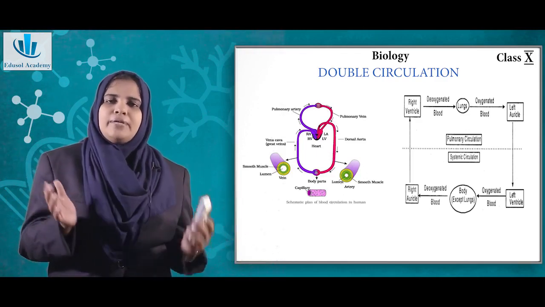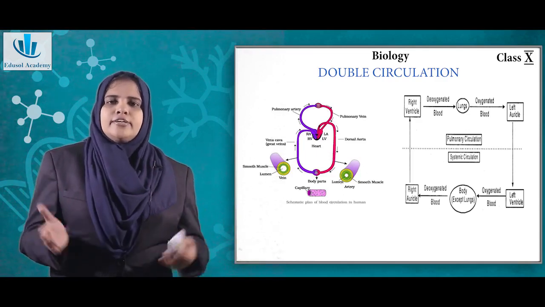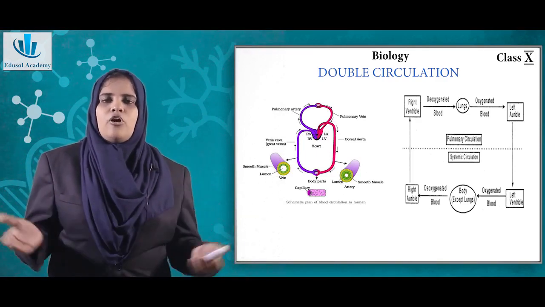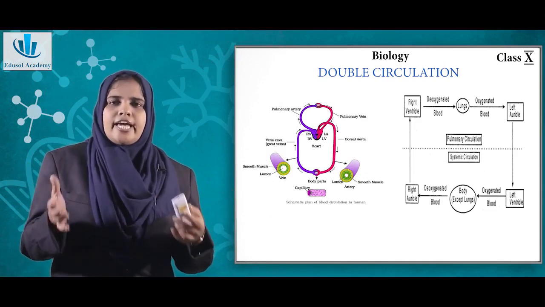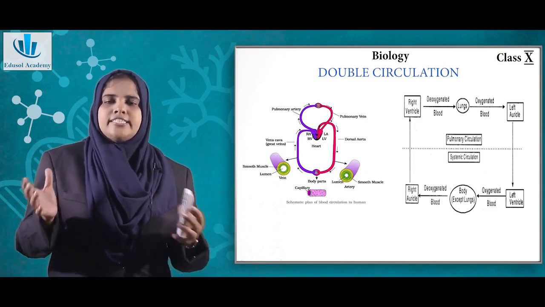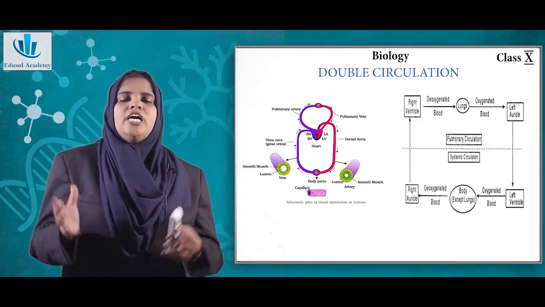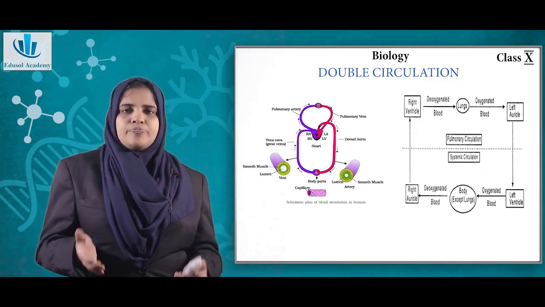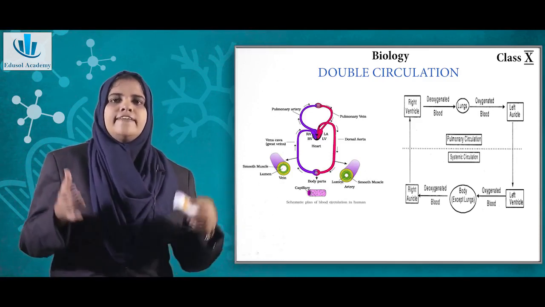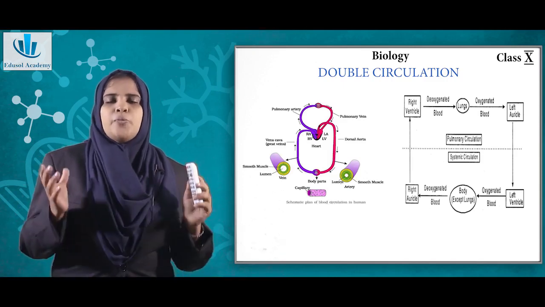So now the blood has reached the lungs, and through the process of breathing, pure oxygenated air is there inside your lungs, and the purification of this impure blood happens inside your lungs. From the lungs there is a vein called the pulmonary vein.